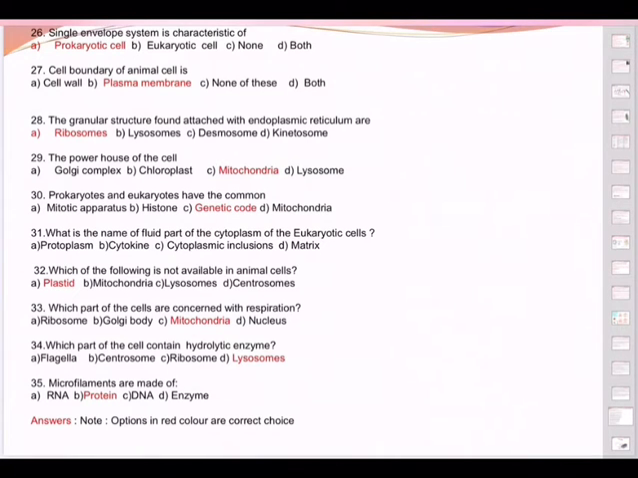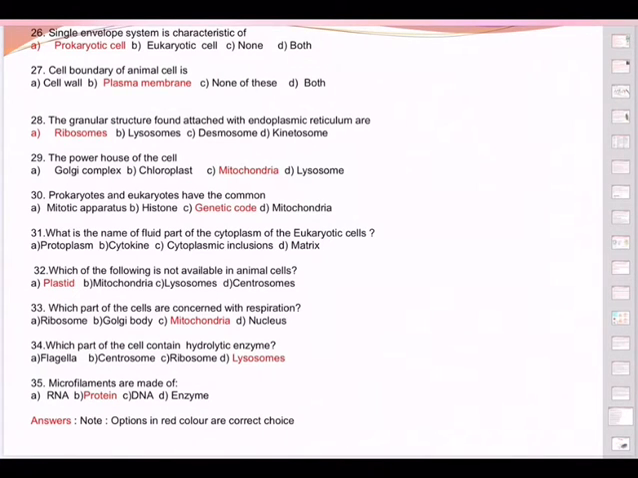Which part of the cell contains hydrolytic enzymes? Hydro means water, lytic means breaking, so hydrolytic enzymes break with water. Flagella, no. Centrosome, part of the chromosome, not related. Ribosome, it is responsible for protein synthesis. Now, what is left out?